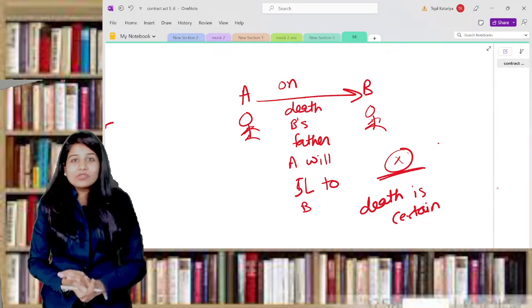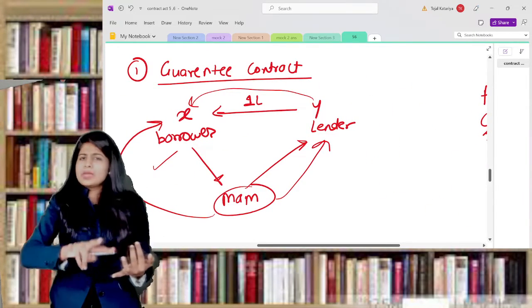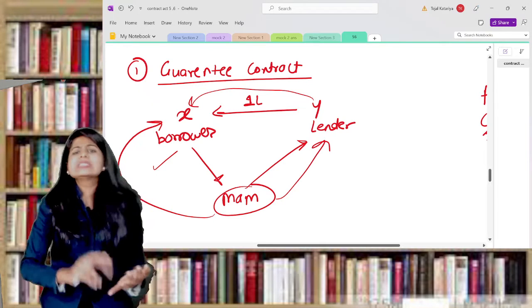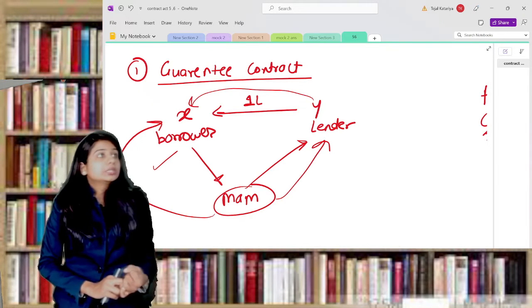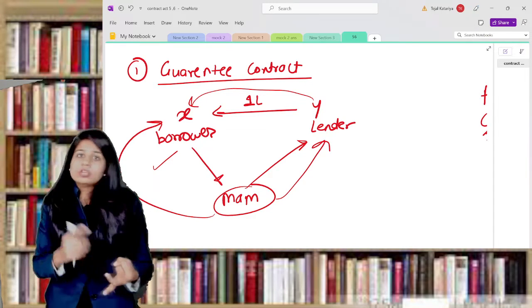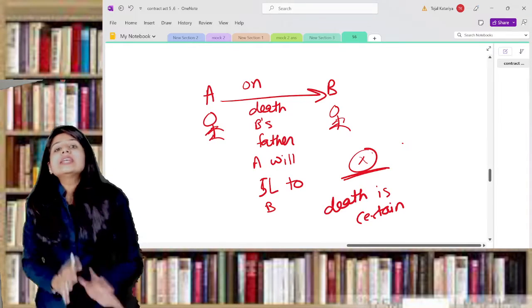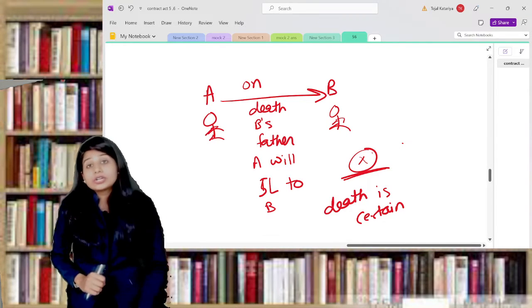Uncertain event is nothing but what? Either X or Y. In this example, X may default or he may not. This is uncertain. Or in marine insurance, the ship may arrive or may not arrive. So this is also uncertain. So there should be an uncertain event, then only you can say it is a contingent contract.